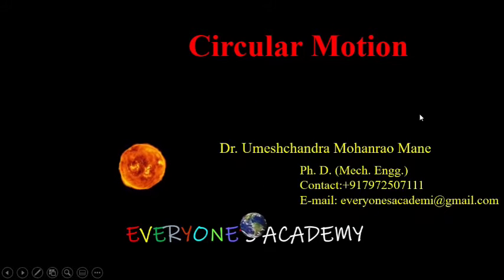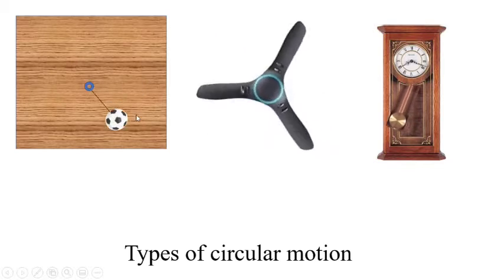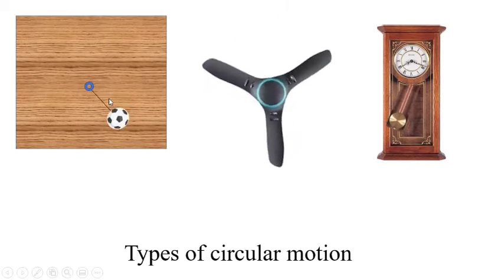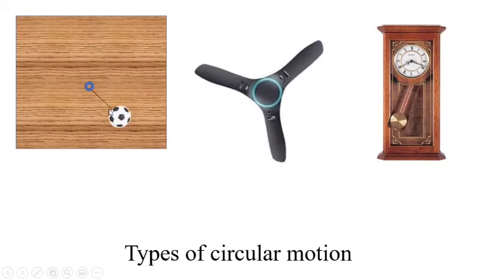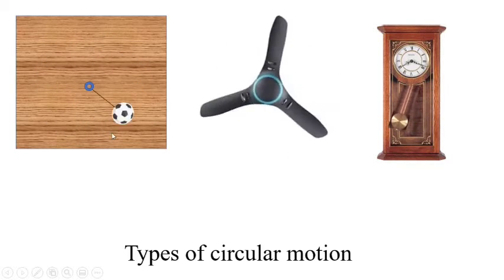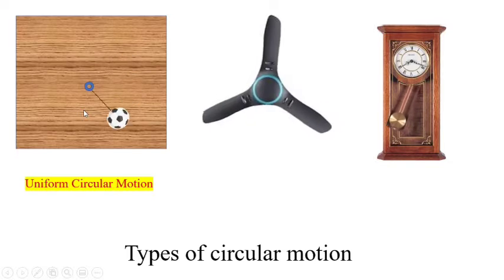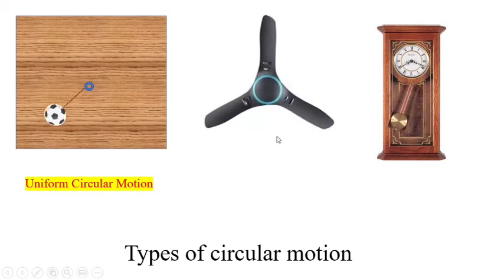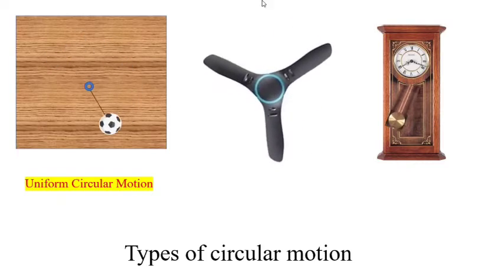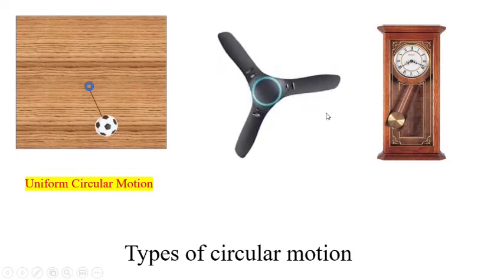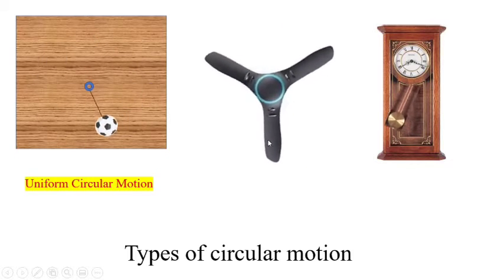In this session we will learn about circular motion. Here we can see different types of circular motions. In the first example, the football is rotating without change in speed. So this is said to be a uniform circular motion. In the second example, we can see the speed of the fan is gradually increasing. This happens when somebody switches on the fan. This kind of circular motion is said to be uniformly accelerated circular motion.